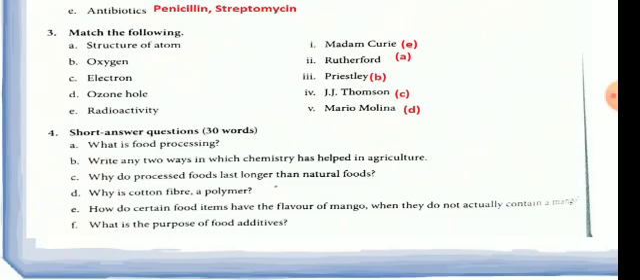Now B part is, write any two ways in which chemistry has helped in agriculture. So in agriculture, manufacturing or invention of fertilizer and pesticide plays a very important role. It helps a farmer because pesticides, as you know, kill the pest. They are the chemical substances that kill the pest and protect the crops of the farmer from the pest. So basically pesticides kill the pest that harm the crop so that they can protect it.